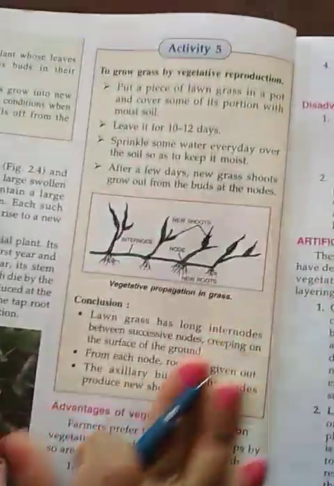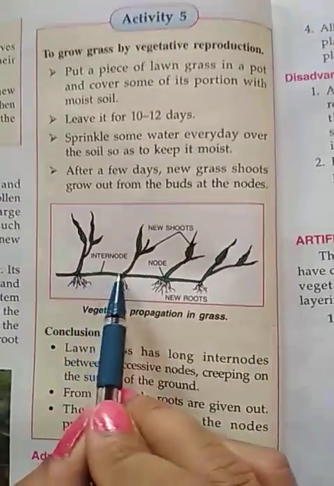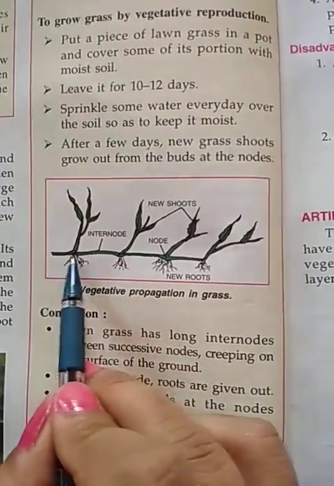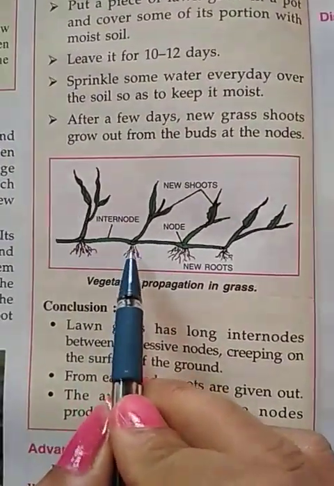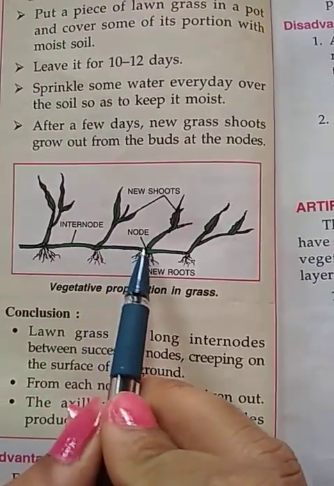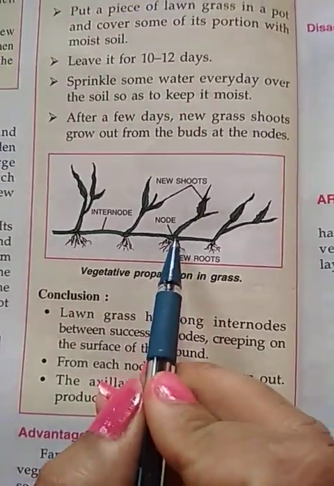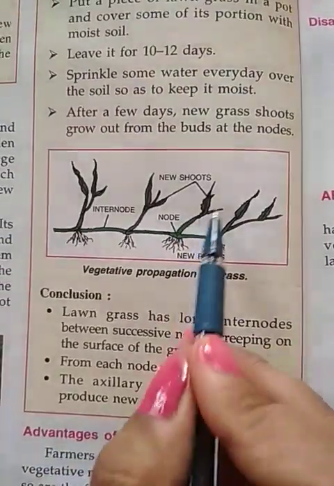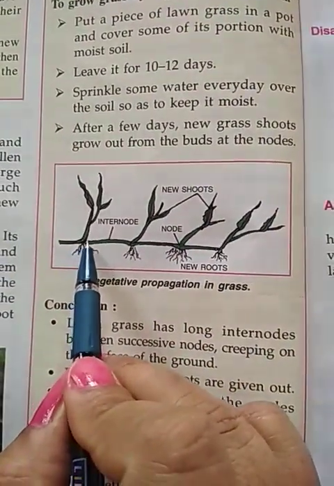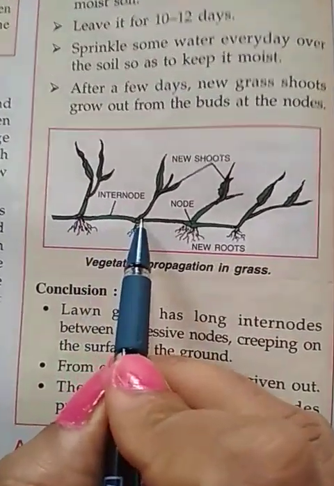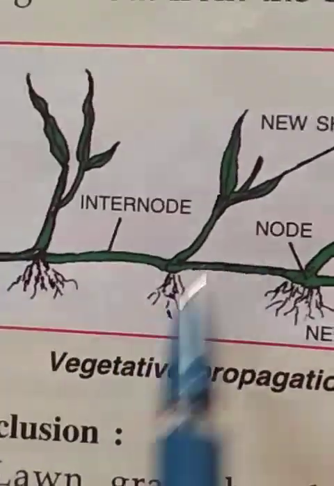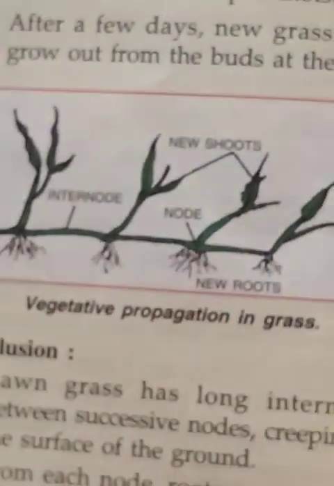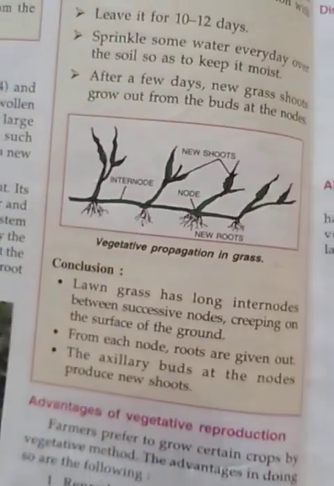If we take the example of grass, as we know, grass contains nodes and internodes. So if we put that grass down into the soil, that part is again able to form a new shoot. Again we put the part into the soil, again that part is able to produce a new plant. New grass shoots are arising from the nodes. So vegetative reproduction can occur with the help of roots.